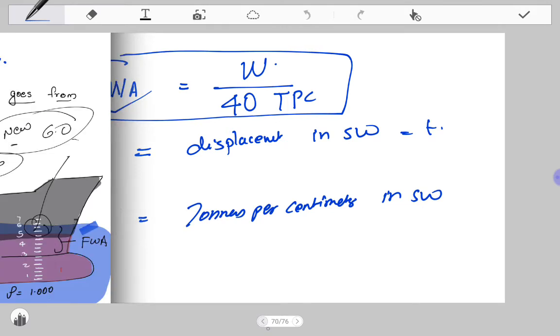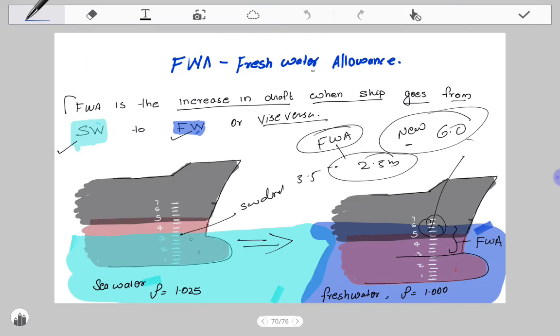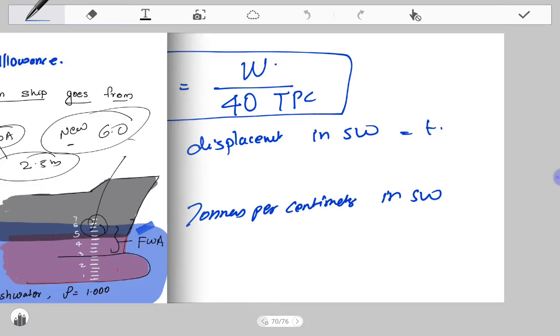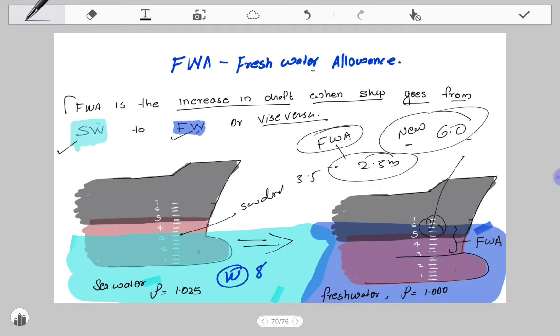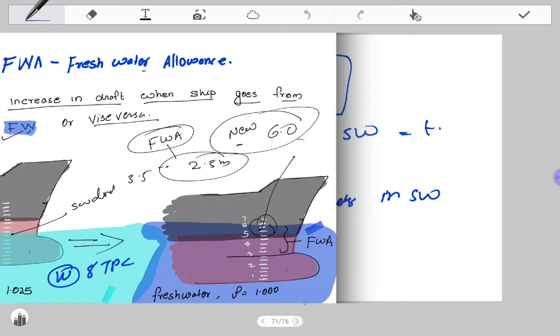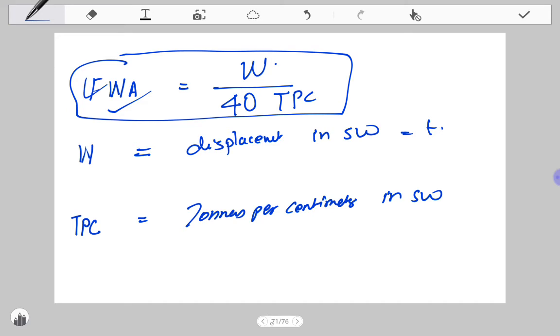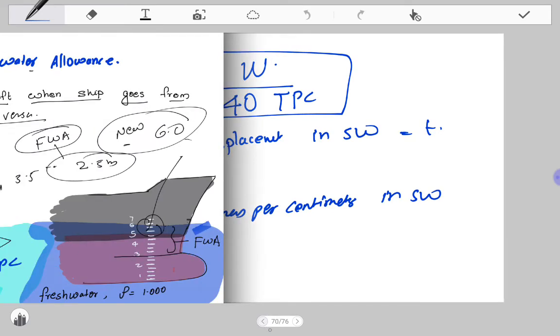So at present, if the vessel is floating in seawater at a draft of 3.5 meters, and we have the displacement and TPC of the vessel at that time, then using this formula we can find out the freshwater allowance of the vessel at this present draft.